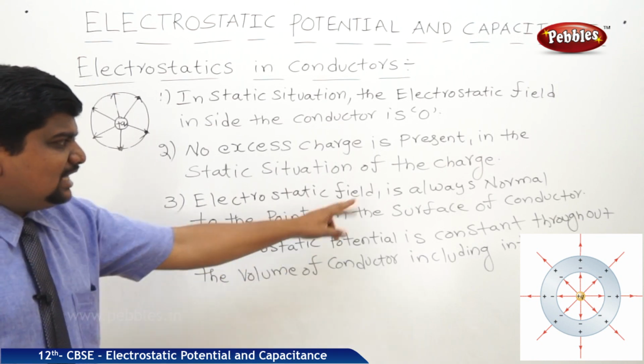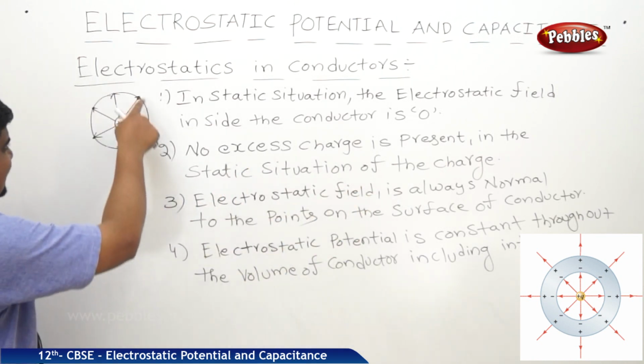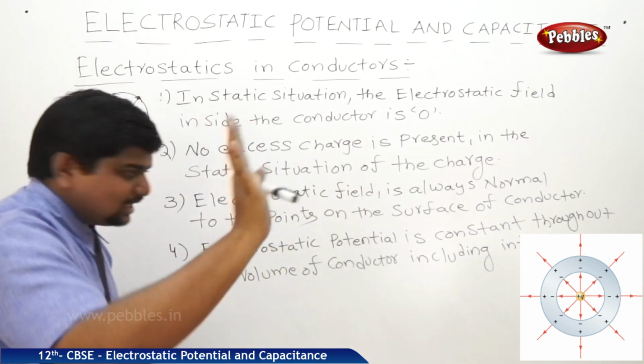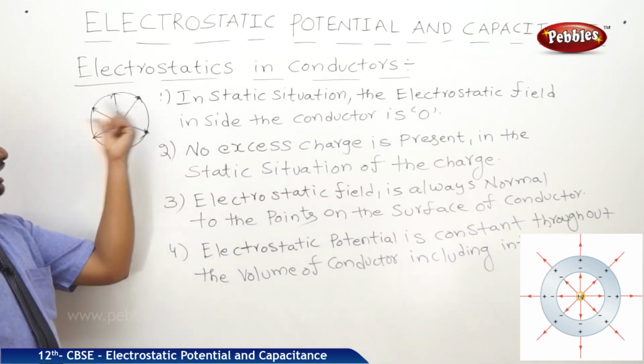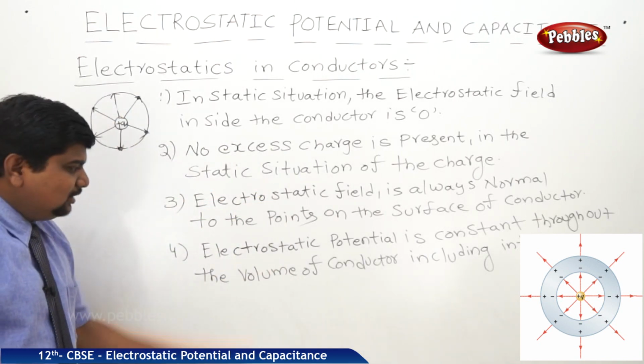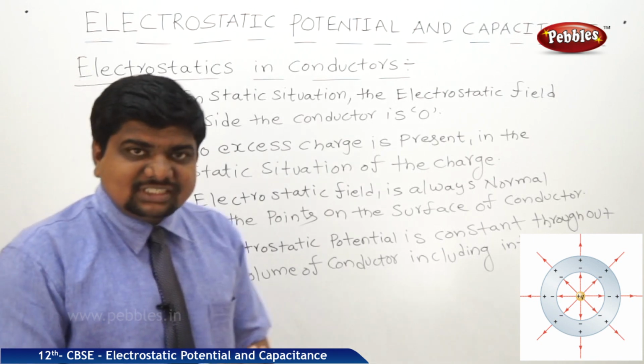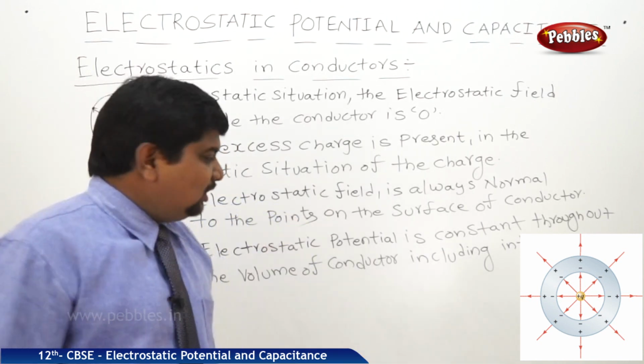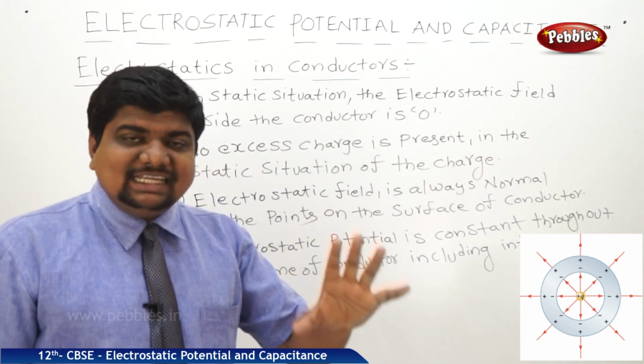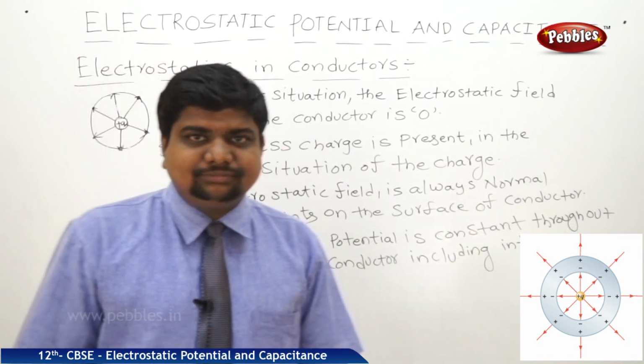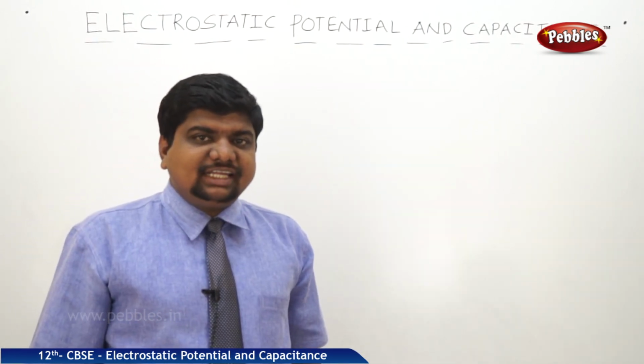Third one, electrostatic field is always normal to any point which lies on the surface of the conductor. We can see with the help of arrow marks in the diagram. Last one, the electrostatic potential is constant throughout the volume of the conductor, including the interior structure. Next one, electrostatic shielding.